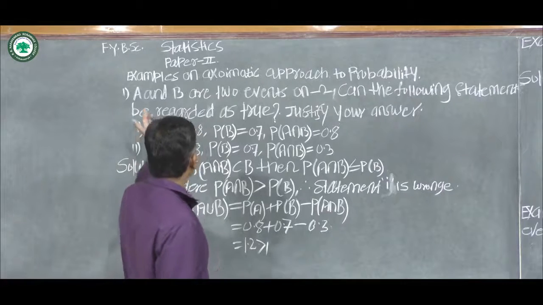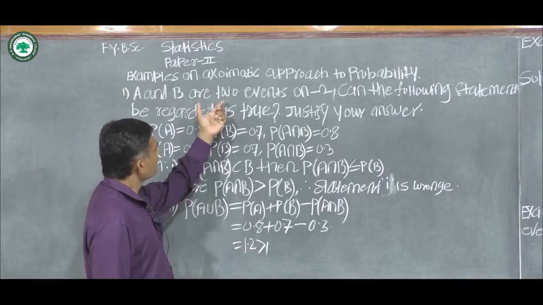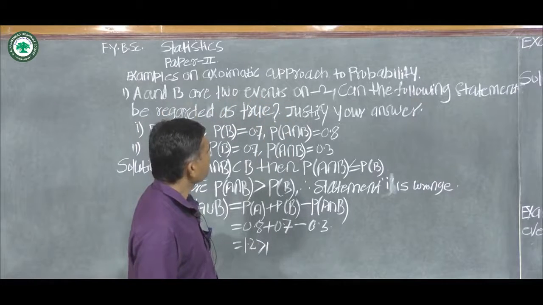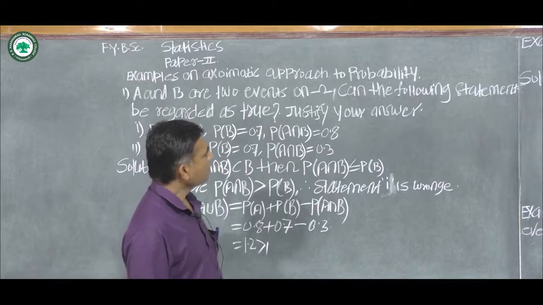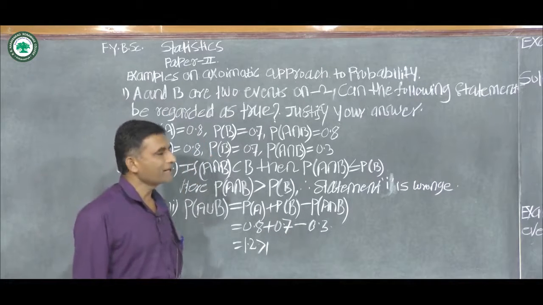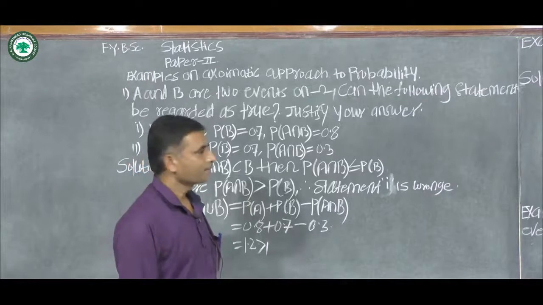The first example is: two events A and B are two events on omega. Then can the following statements be regarded as true? Justify your answer.